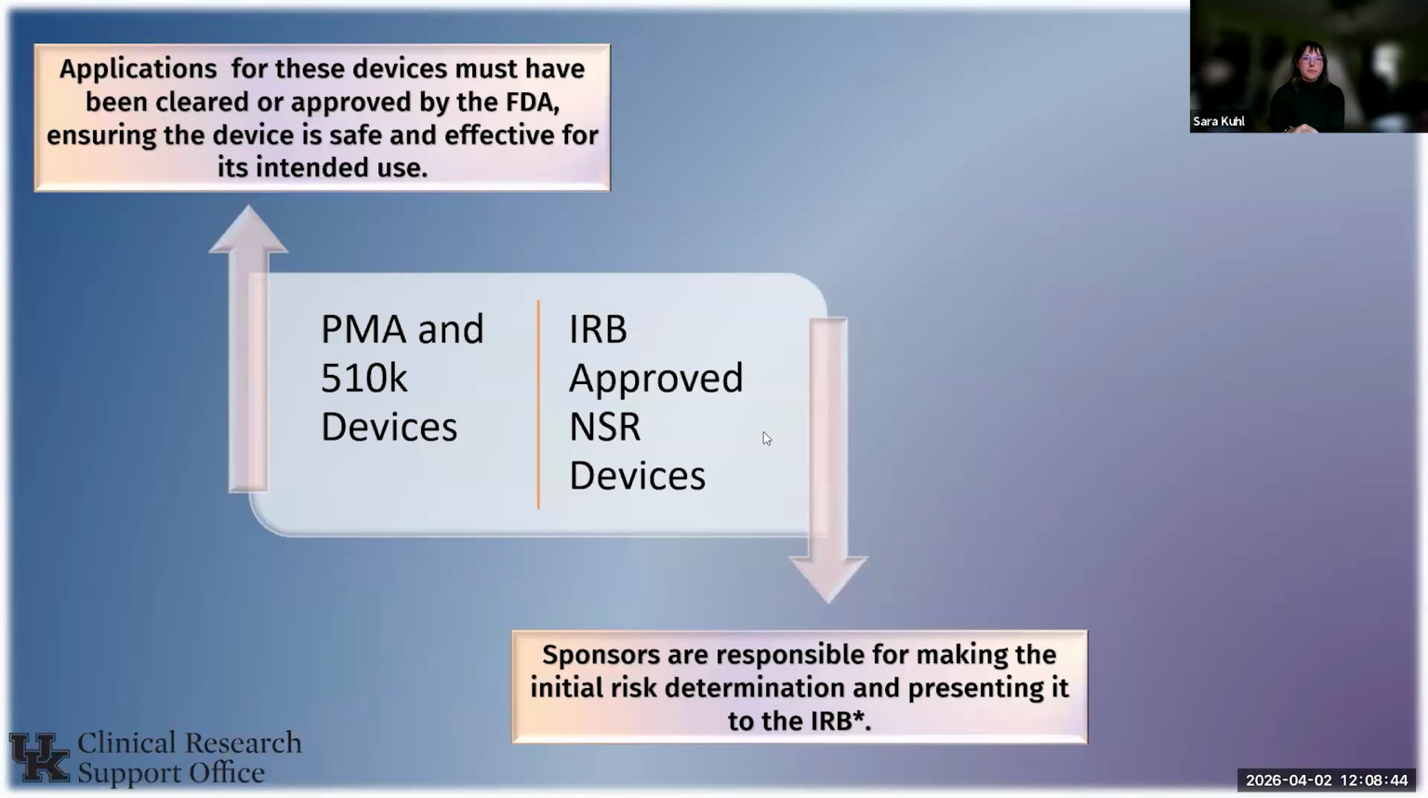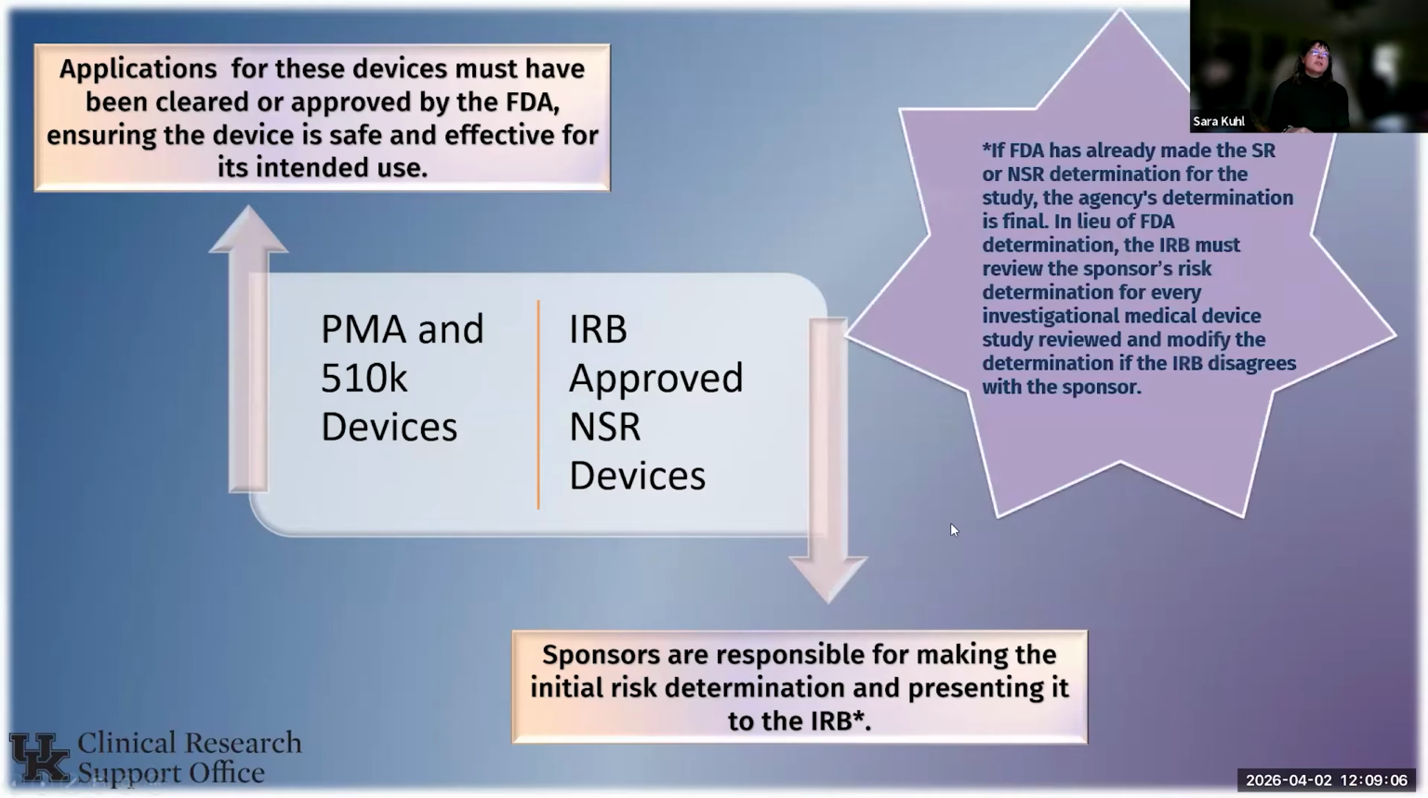The IRB approved non-significant risk devices are a bit more complicated. It's up to the sponsor to initially make that non-significant risk determination, and they need to present it to the IRB. This can be a central IRB, and then they can just forward us that letter. Or if they don't use a central IRB, it will be up to our local IRB. So if the FDA has already made a significant risk or non-significant risk determination, then the sponsor doesn't make that determination. They've already submitted it to the FDA, and that FDA ruling is final.